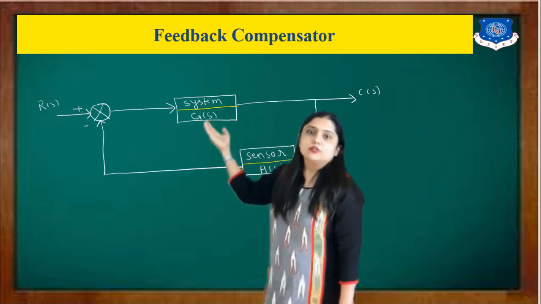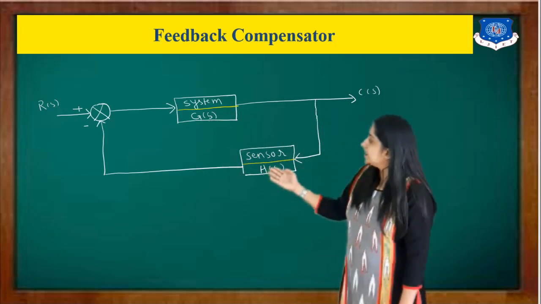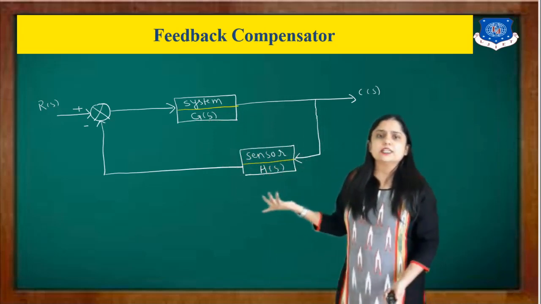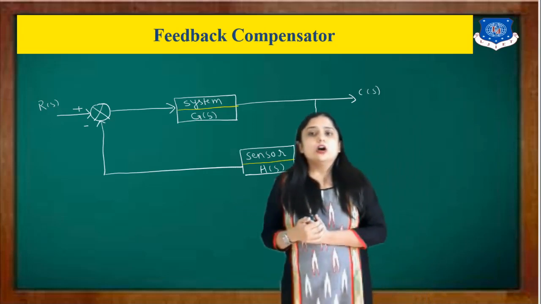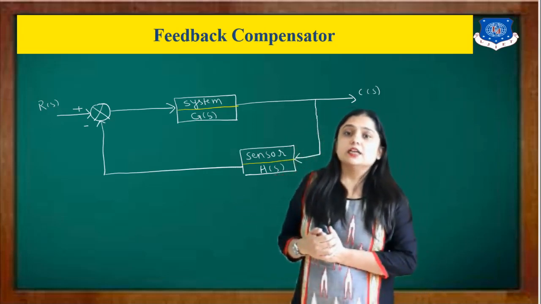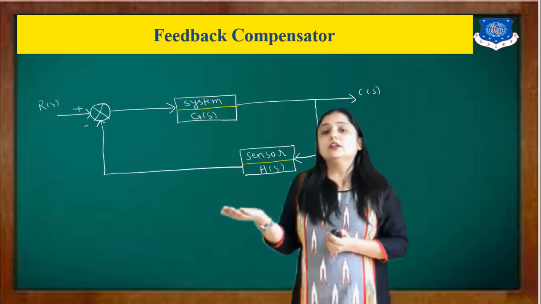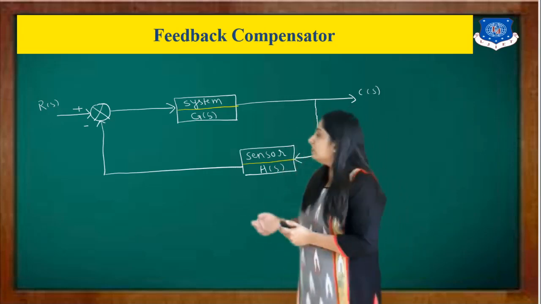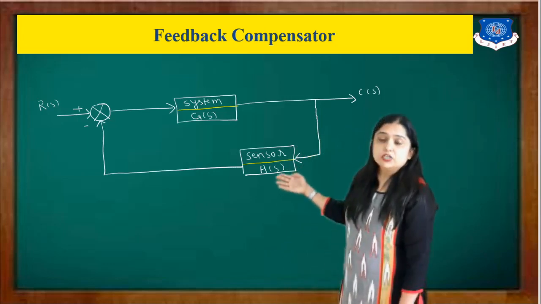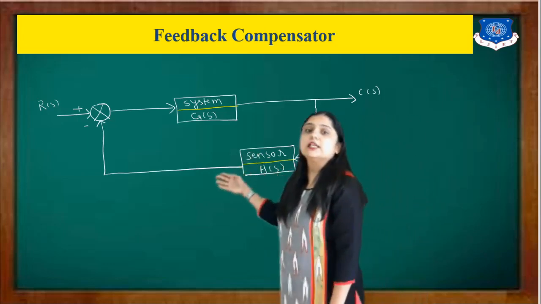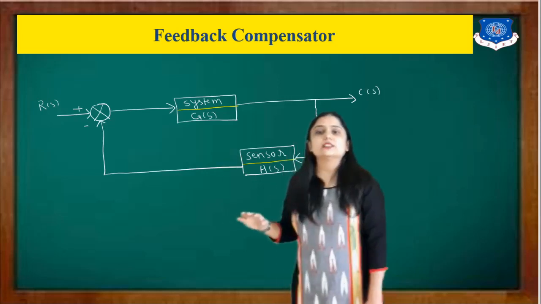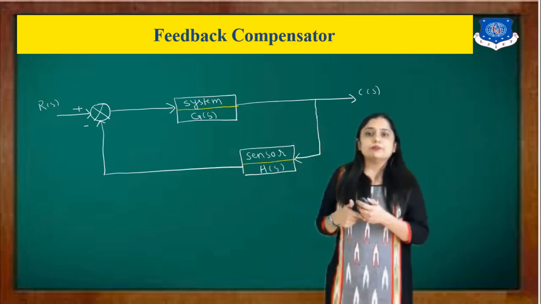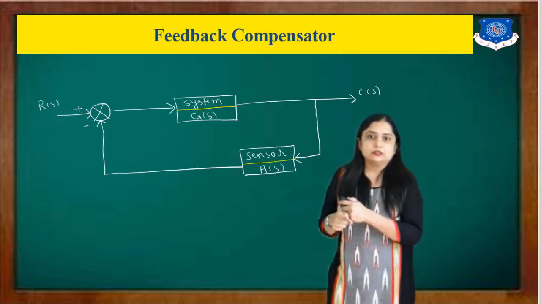That means the system transfer function is G(s), and the sensor transfer function is H(s). Here you can use any sensor, or as the name suggests, it's a feedback, or in another way it is also known as a parallel compensator. So we need to add a compensator that is in series with the sensor. Then that is known as a feedback compensator, because we are going to add a compensator in the feedback part.